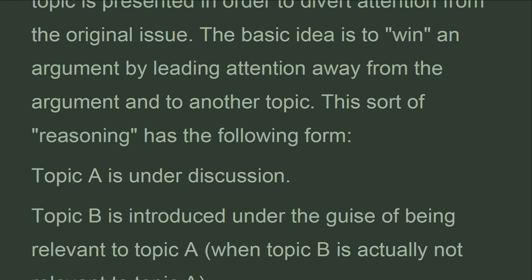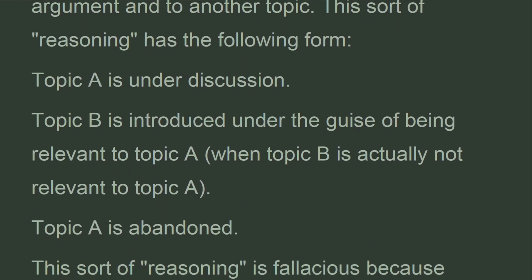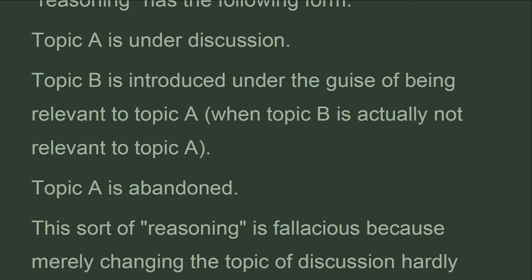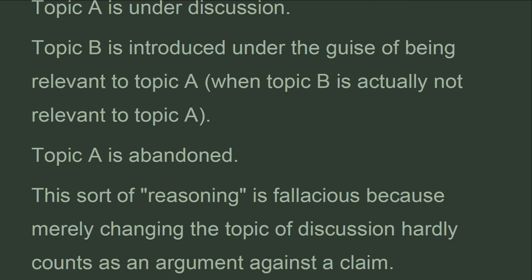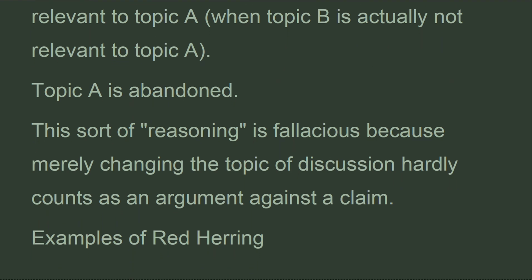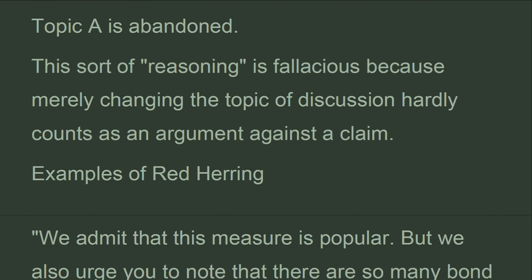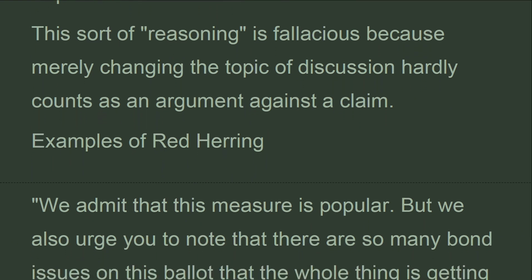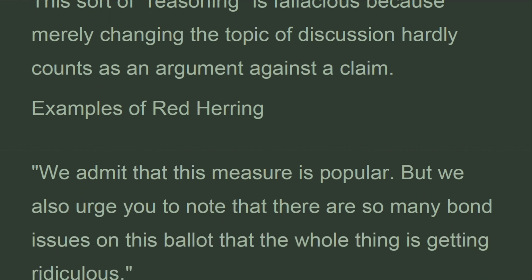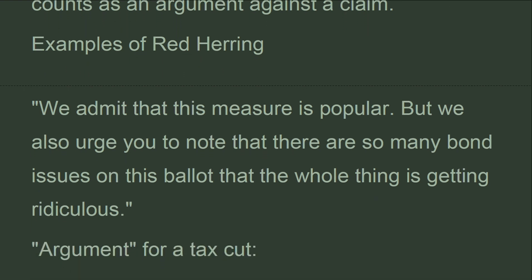This sort of reasoning has the following form. Topic A is under discussion. Topic B is introduced under the guise of being relevant to topic A. When topic B is actually not relevant to topic A, topic A is abandoned. This sort of reasoning is fallacious because merely changing the topic of discussion hardly counts as an argument against a claim. Examples of red herring.